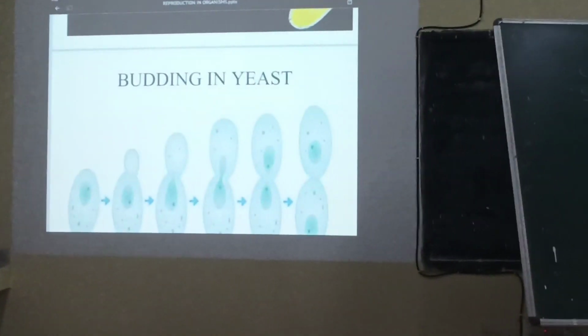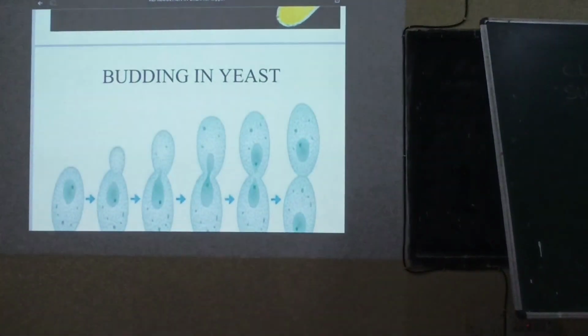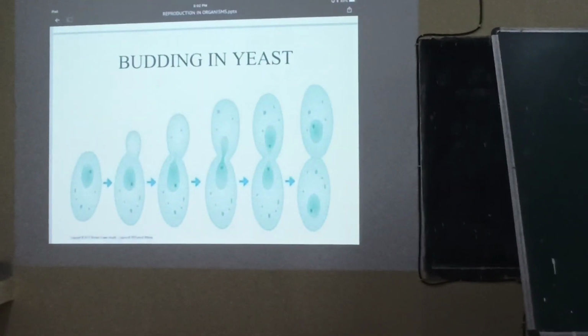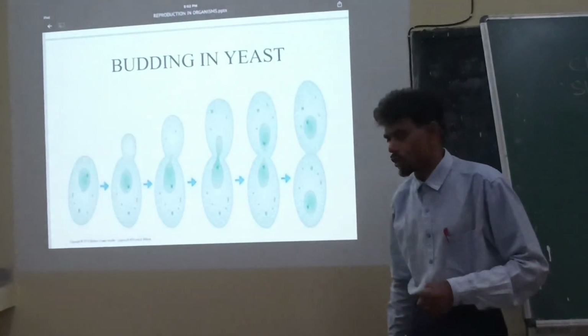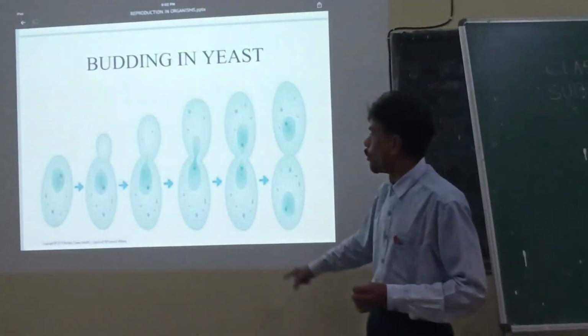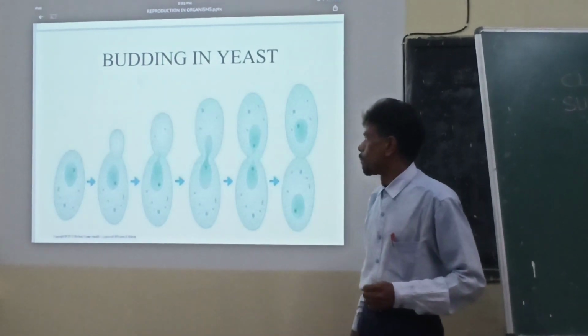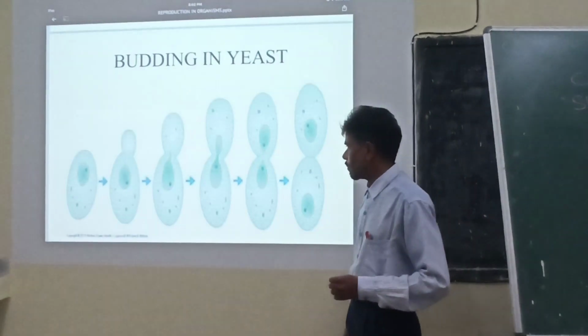Next, another mode of asexual reproduction which we see in the case of yeast, a unicellular fungus, where a small outgrowth develops from one end of the parent body.